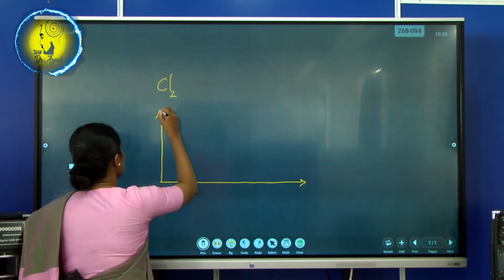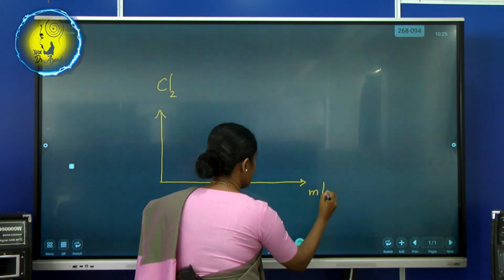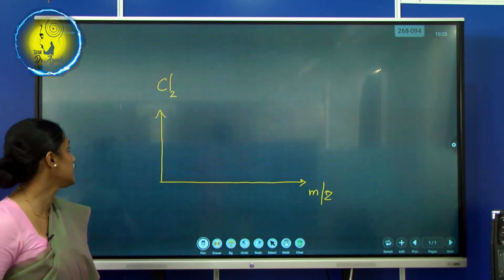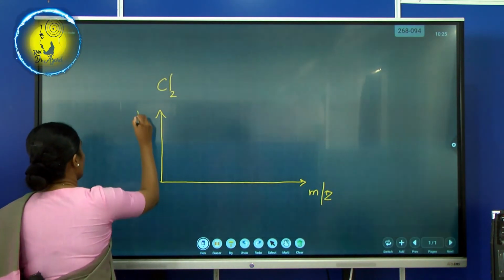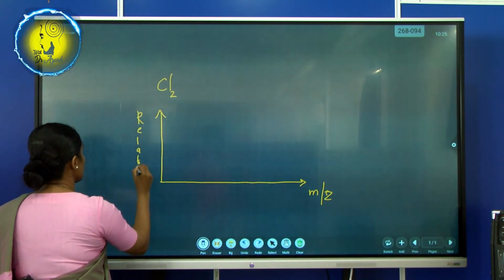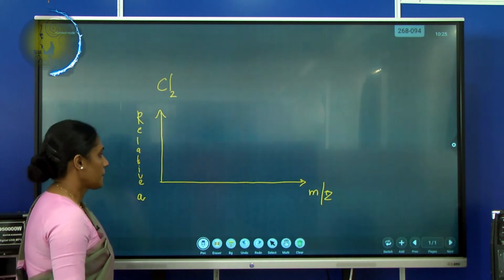So if I use a graph, mass to charge versus relative abundance.